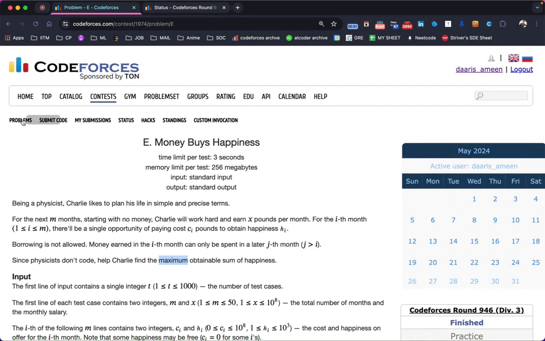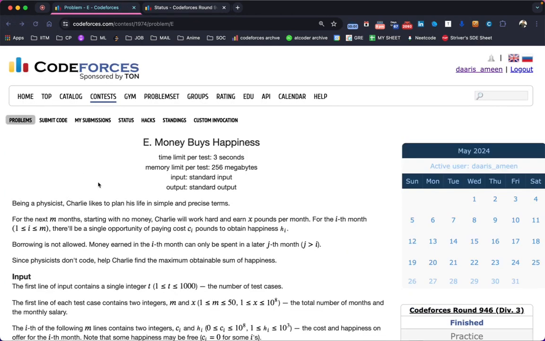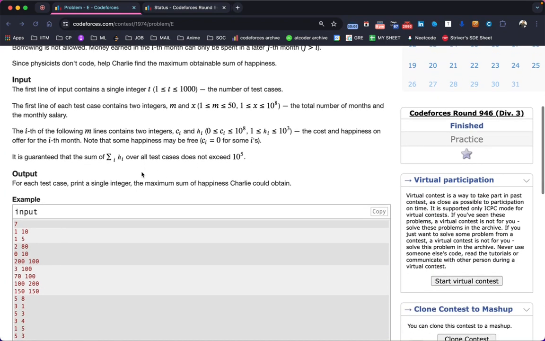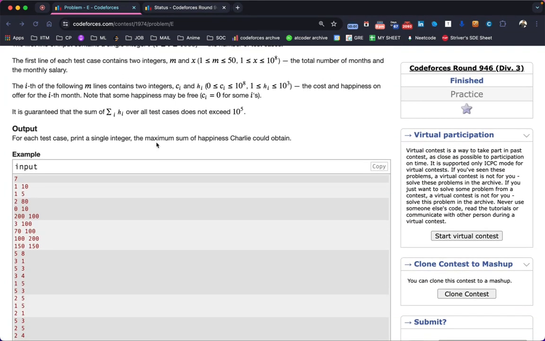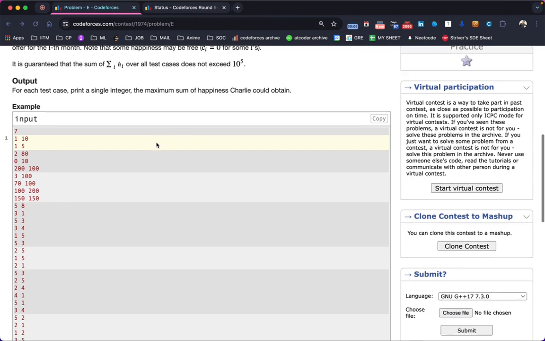If you see the list of problems, the fifth problem is about money buys happiness, and the last problem is also about money buys less happiness. The difference between these two problems is that the constraints in the fifth problem are a bit smaller than the constraints in the last problem. In this problem, I solved it using the memoization approach of dynamic programming, which means recursion, and the better version of recursion is called memoization.